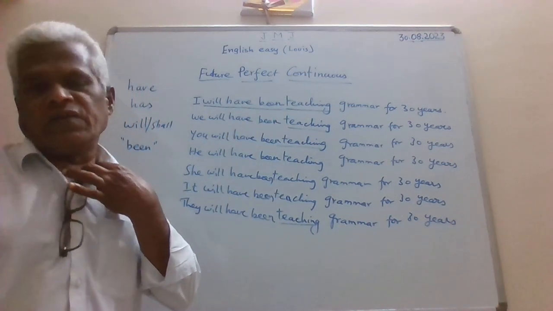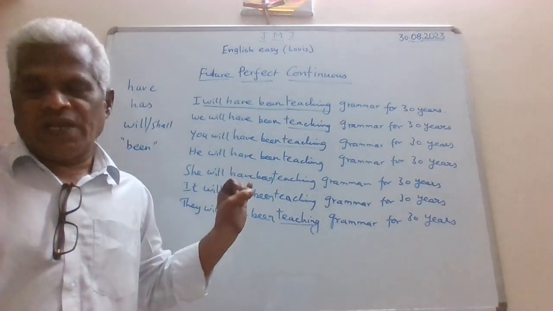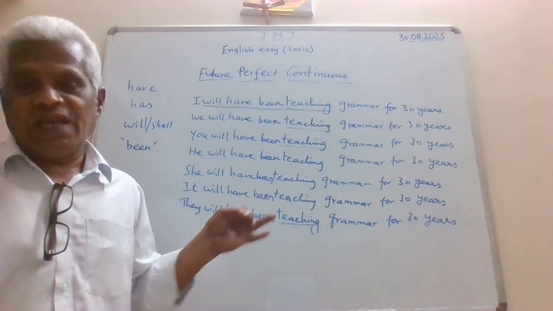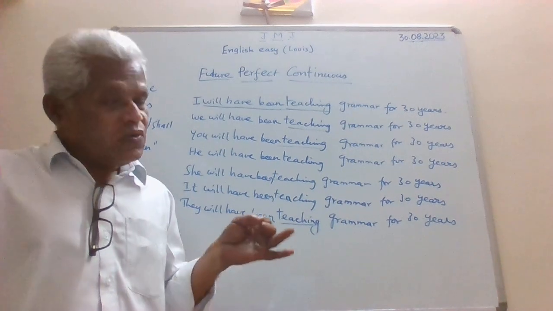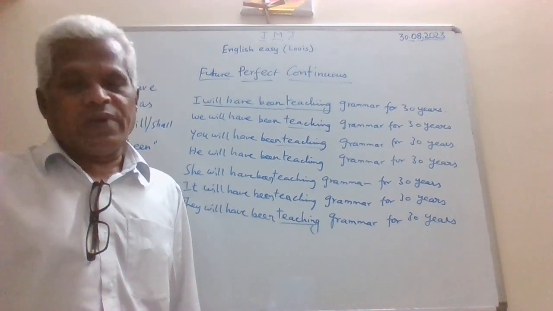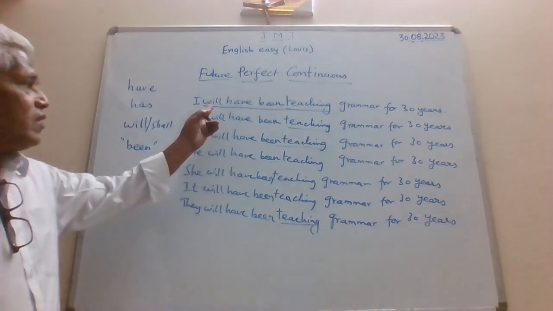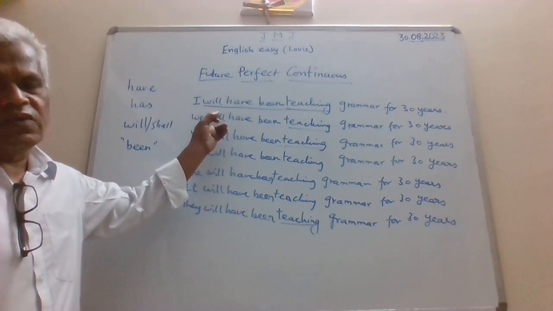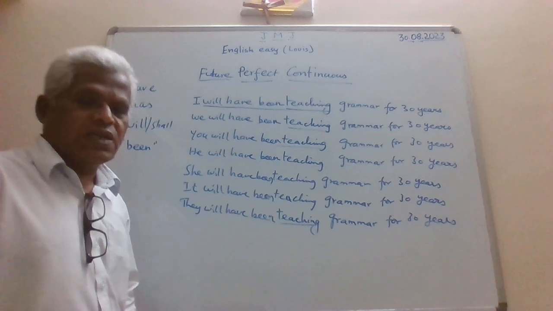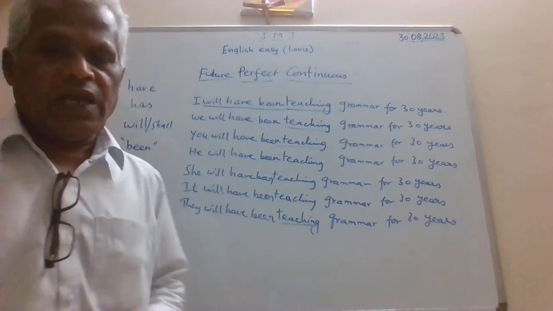Future perfect continuous tense. So we have the simple future tense here, the perfect tense there, and then you have the continuous tense. So future perfect continuous tense. Of course, you are free to use the auxiliary verb shall instead of will. That is understood. That you must remember.